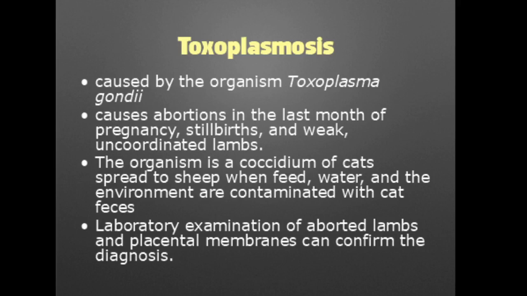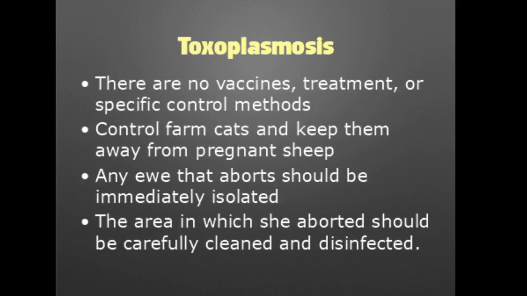Lab exam of aborted lambs and placental membranes would confirm the diagnosis. For this disease, there are no vaccines, treatment, or specific control methods. What we do is control farm cats and keep them away from pregnant sheep. Any ewe that aborts should be immediately isolated. The area in which she aborted should be carefully cleaned and disinfected.